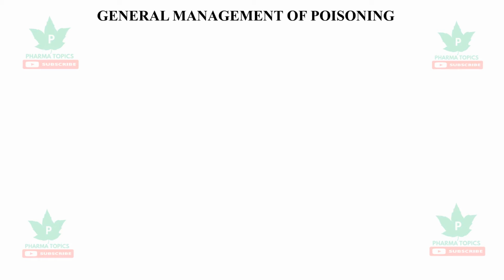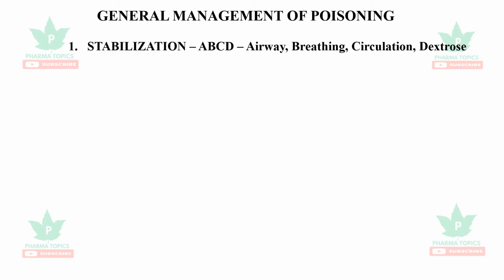Our topic is general management of poisoning. You just remember six important points. First one is stabilization of the patient. His airway, breathing, or circulation, and dextrose can be administered to stabilize the patient.